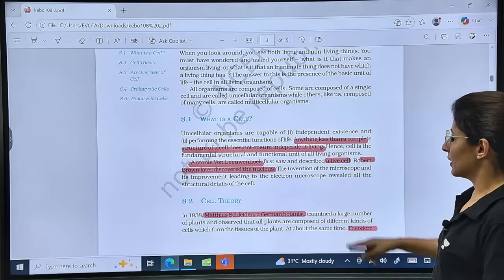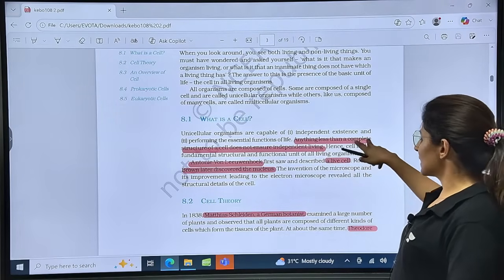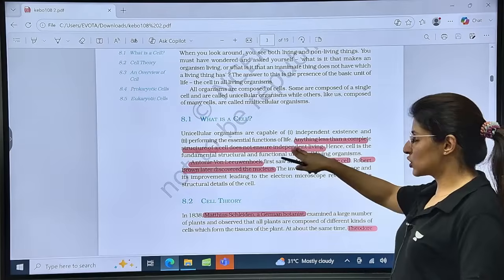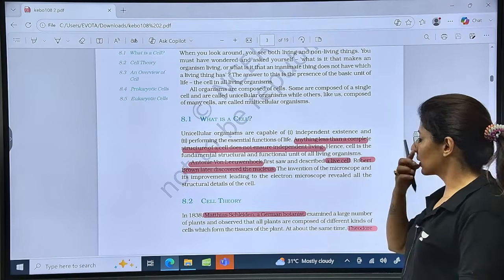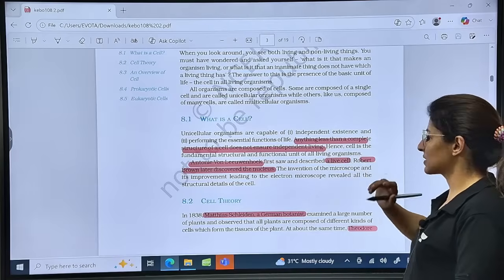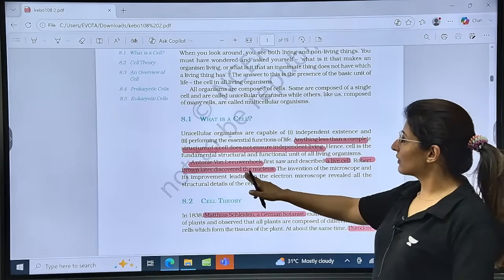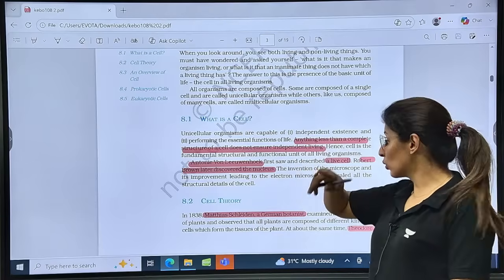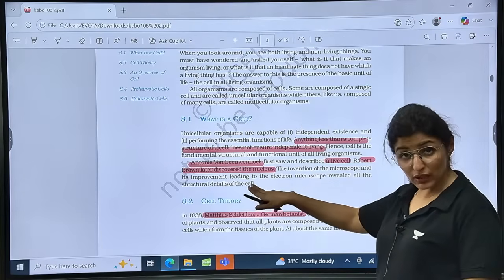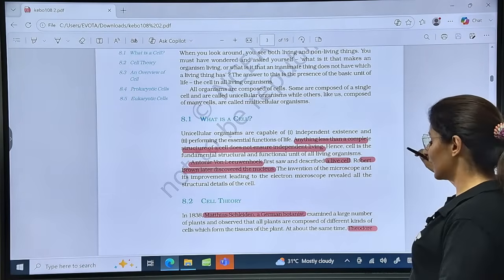Now, what is cell? Anything less than a complete structure of cell does not ensure independent living. Anton von Leeuwenhoek first saw and described a live cell. Robert Brown discovered the nucleus. And you know who discovered the cell? It was Robert Hooke. Robert Brown, nucleus. Robert Hooke, cell, and the dead cell.